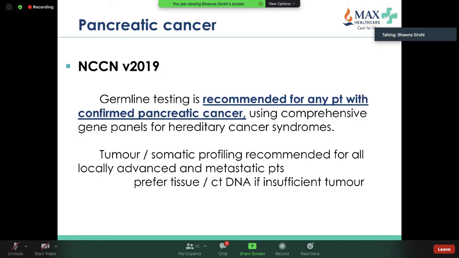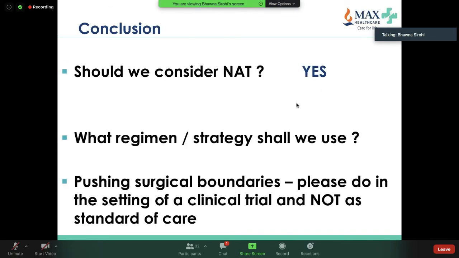Or in advanced pancreatic cancer patients, the Polo trial has shown that these patients can receive maintenance olaparib treatment, which does improve overall outcomes. So all the guidelines now recommend that for any confirmed pancreatic cancer patients, they must undergo comprehensive germline testing. So I do germline testing in most of my patients, and you should consider that as well.